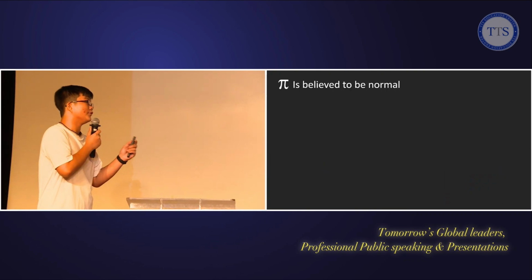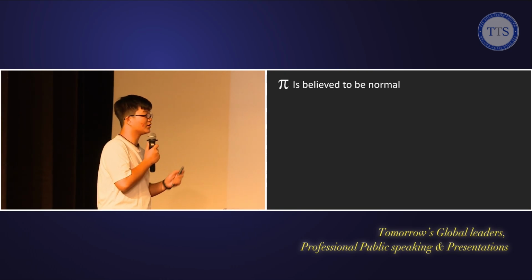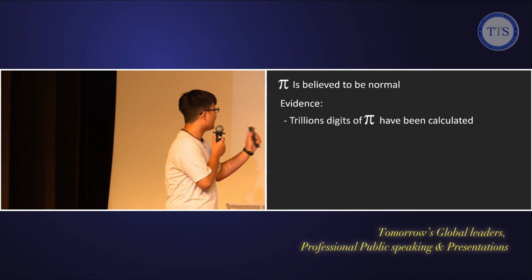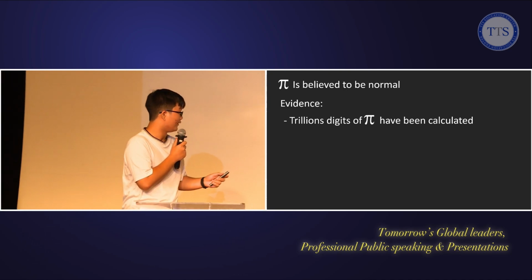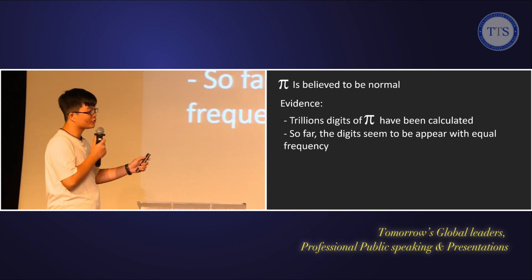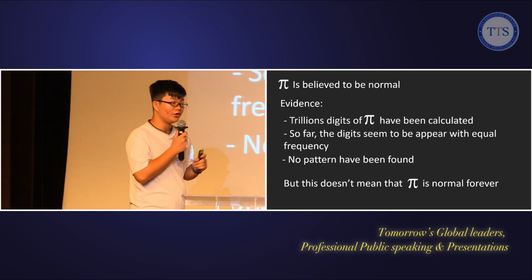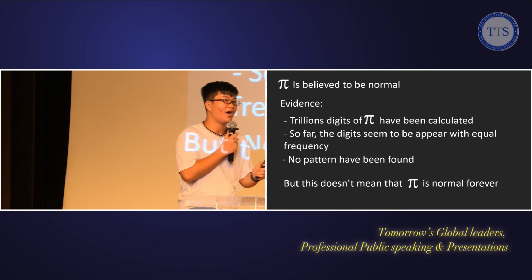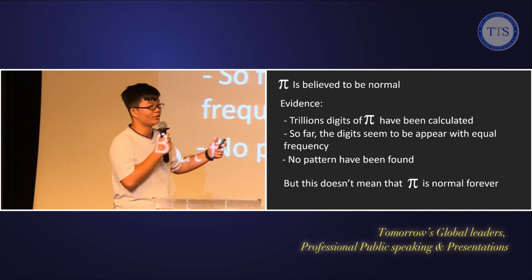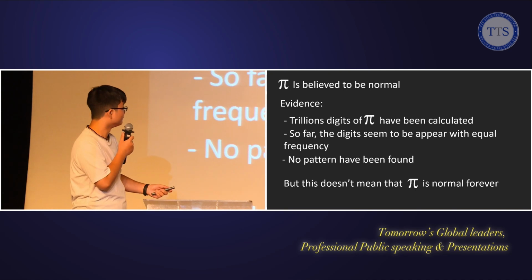Now, for over 100 years, pi has been believed to be normal by scientists and mathematicians because they have much evidence for this. For example, nowadays with modern computers, we can calculate trillions of digits of pi, and so far, they seem to appear with the same frequency, and there's no pattern. But this doesn't mean that pi will be a normal number forever, because pi basically goes on forever, and we cannot predict what the next number is. So there could be a point where a pattern appears, and it would ruin the whole theory.